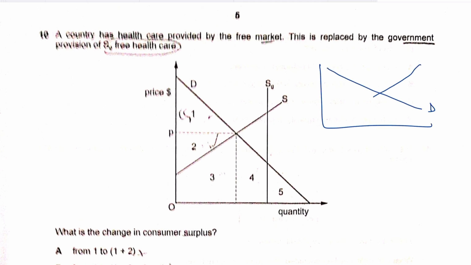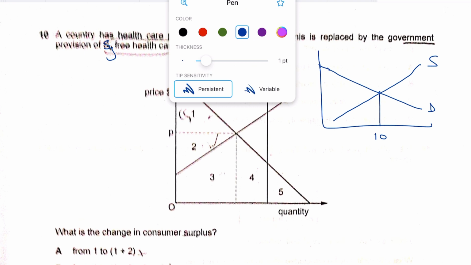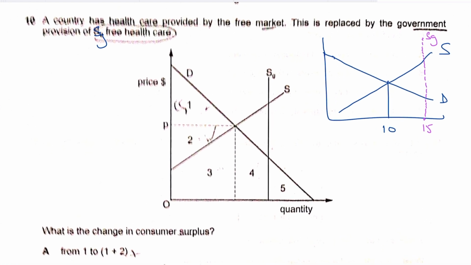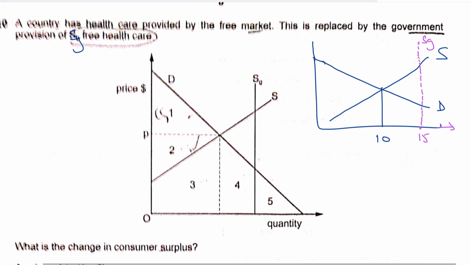So this is demand, this is supply, basically. The free market output is given, and the free market output is, let's say, 10 units for healthcare, which is replaced by the government provision of SG free healthcare. So the government says, we are going to be providing healthcare that is equivalent to, let's say, 15 units, and you have a government provision line. Let's say this is the point, as in the government is providing 15 units of healthcare.